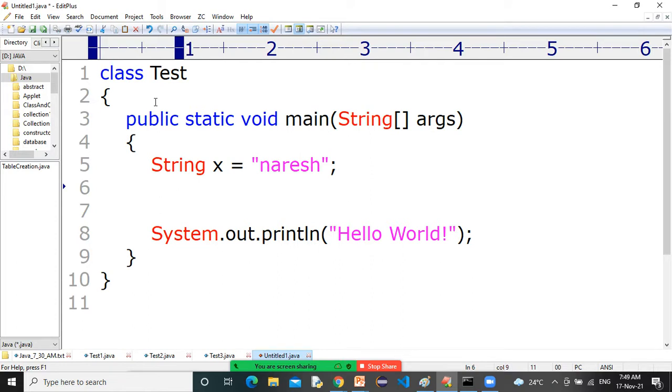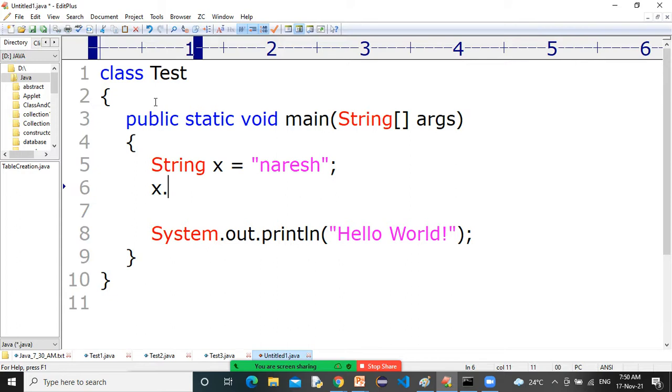Now, String is a predefined class as well as a data type. It is a predefined class in Java available in the java.lang package. While describing the main function, I gave you the idea that String is a predefined class available in java.lang, and it is a very popular data type.